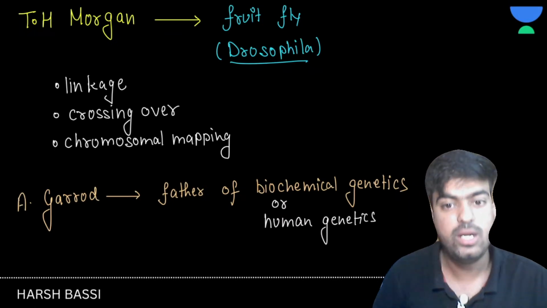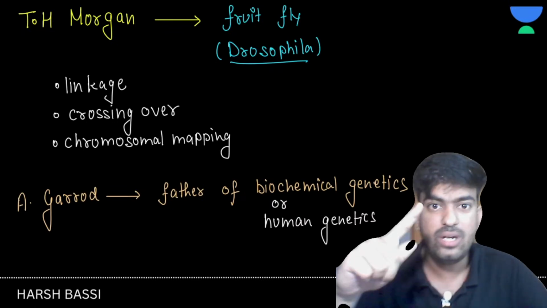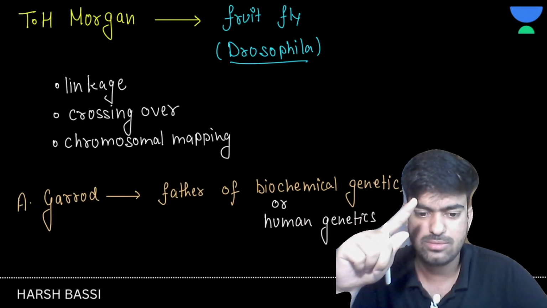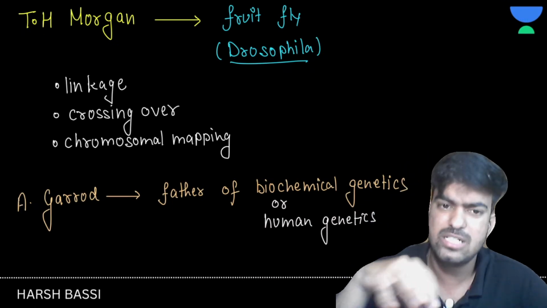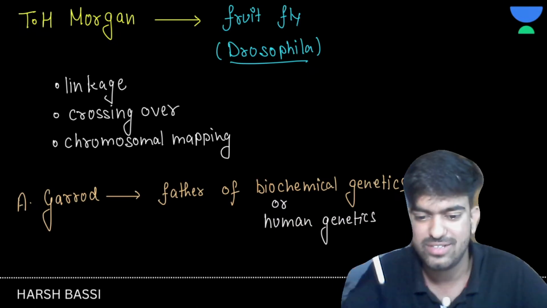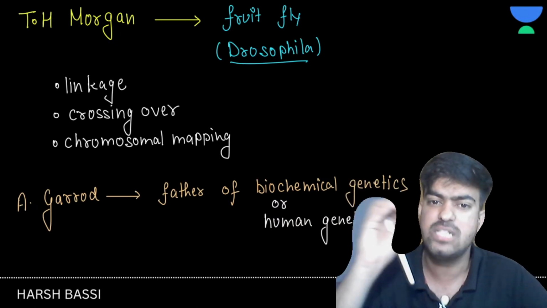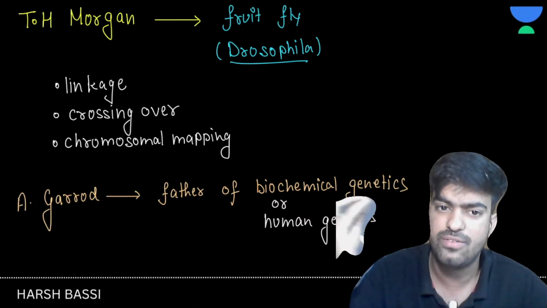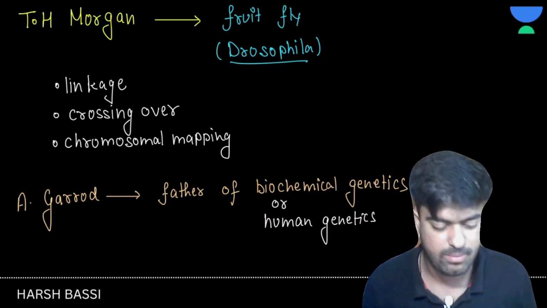Now, what did he do? He studied alkaptonuria, black urine disease. Do you remember that? Okay, no issues. In human health and disease, and in this particular chapter also, we are going to cover that. So he studied human genetics, he studied the biochemical aspects of genetics, and that's why we call him the father of biochemical genetics.